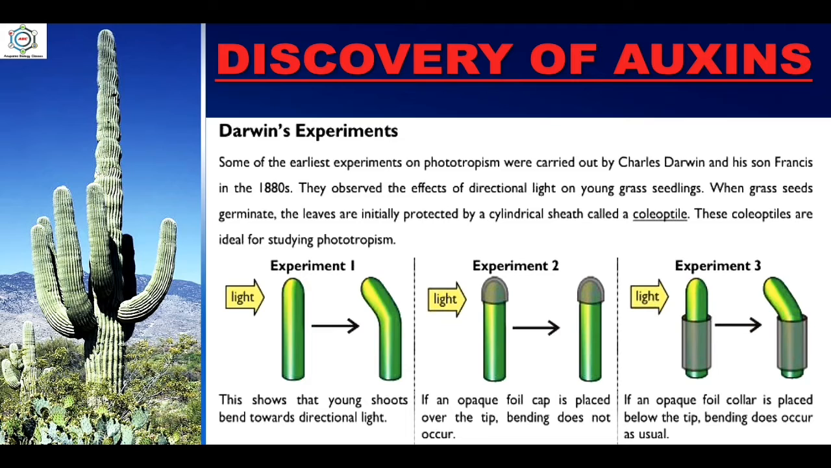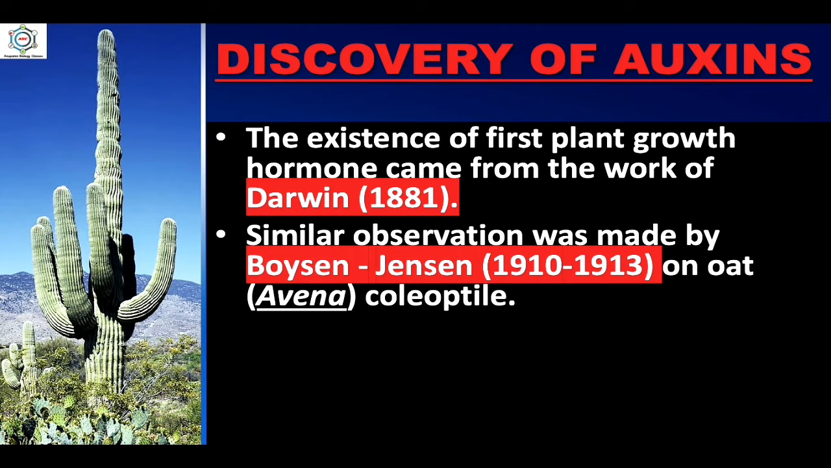In the first experiment, this shows that young shoots bend towards directional light. In experiment 2, if an opaque foil cap is placed over the tip, bending does not occur, and in the third experiment, if an opaque foil collar is placed below the tip, bending does occur as usual. A similar observation was made by Boysen-Jensen in 1910-1913 on oat, that is Avena coleoptile.